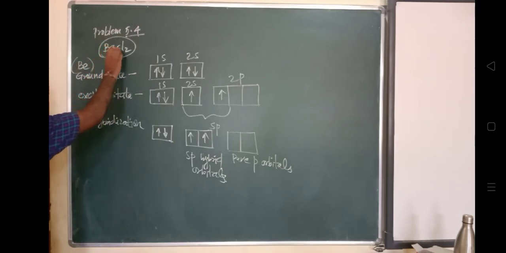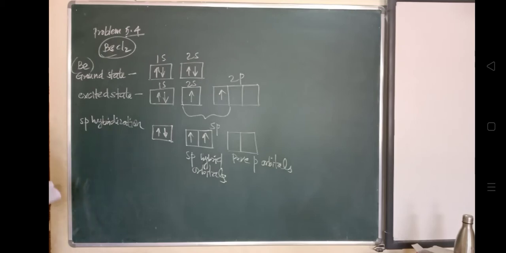The electronic configuration of beryllium is 1s2, 2s2 and 2pz0. The 2s and 2pz orbitals undergo sp hybridization to form two sp hybrid orbitals oriented at 180 degrees with each other. The 2pz orbitals of the two chlorine atoms overlap with the sp hybrid orbitals.